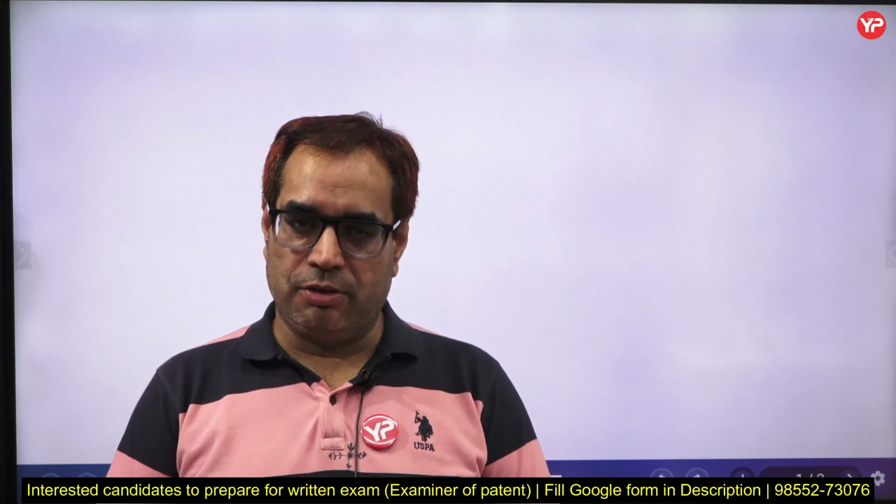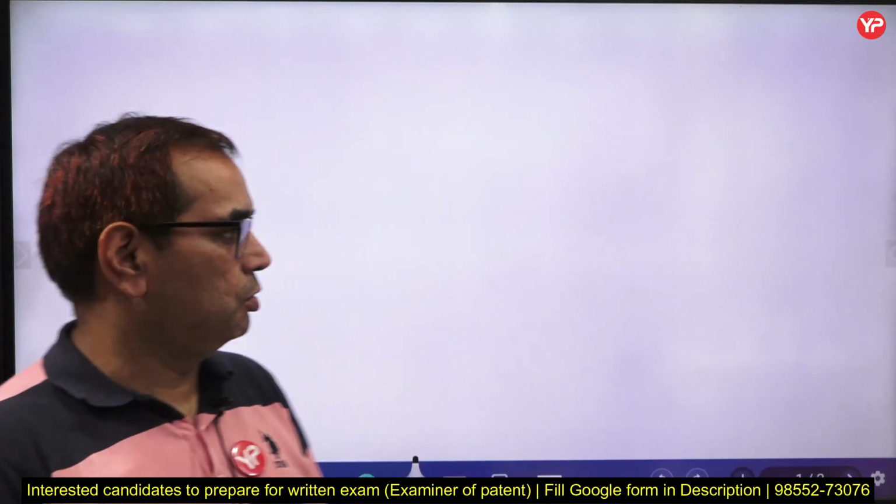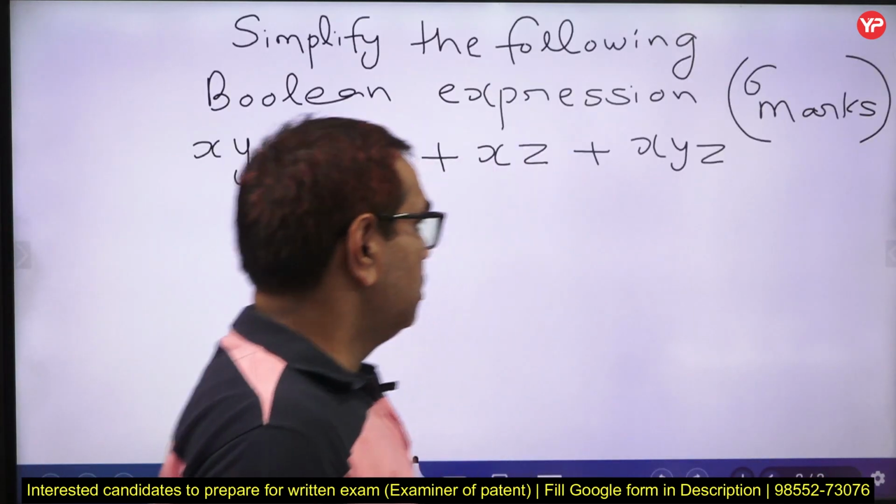If we talk about the previous year papers of this examination in the electronics and communication branch, there are many questions from many chapters from digital electronics, because I am the faculty of digital electronics, so I will talk about digital electronics. There were two questions in the question paper which is available from 2018. One of the questions I have taken here, you can see what the question is and how we can solve it. This question is from Boolean algebra.